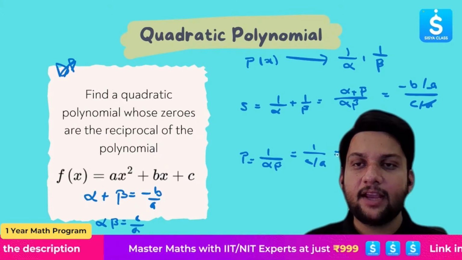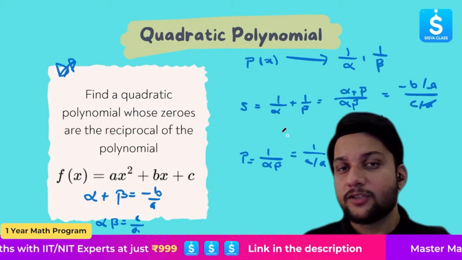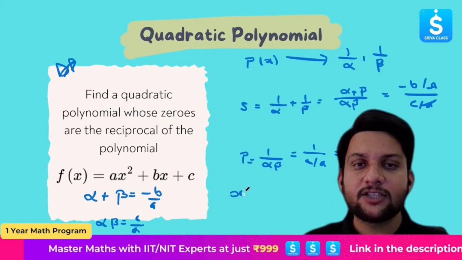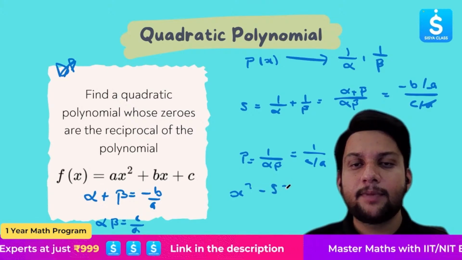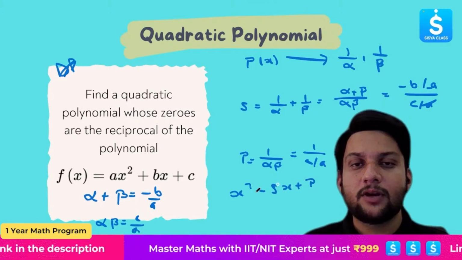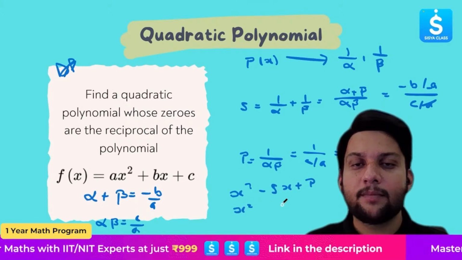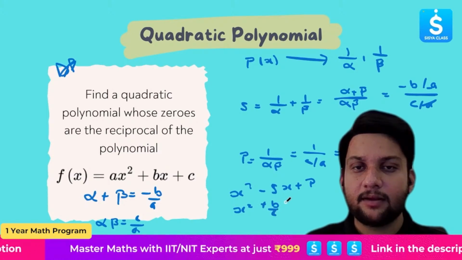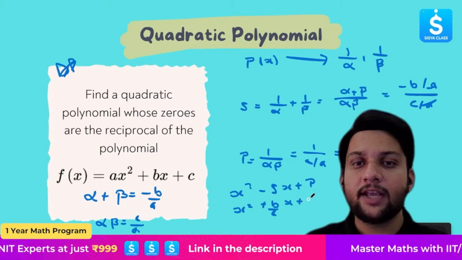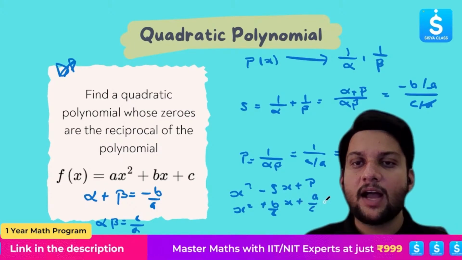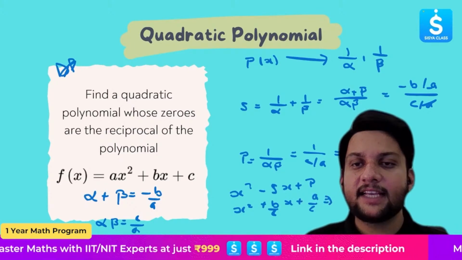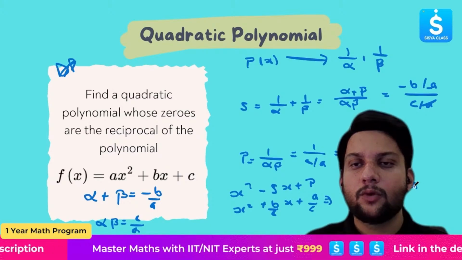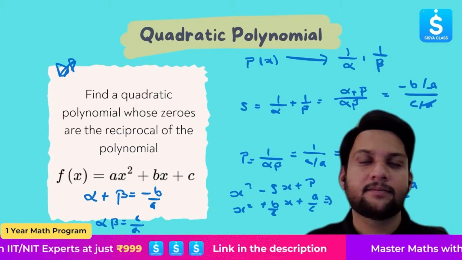I'm going to get a over c. So I have s, I have p. And what did I tell you? Whenever you have to find a polynomial, I will write x square minus sx plus p. So it will become x square, s is what? Minus b by c. So it will become plus b by c, minus minus gets positive. Plus p is what? A by c. So the final answer will become cx square plus bx plus a over c.